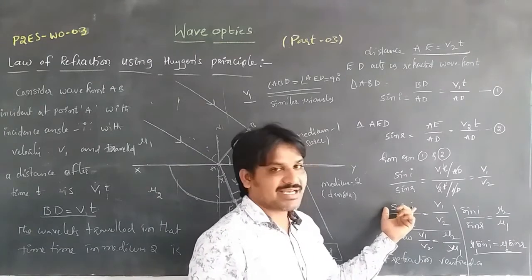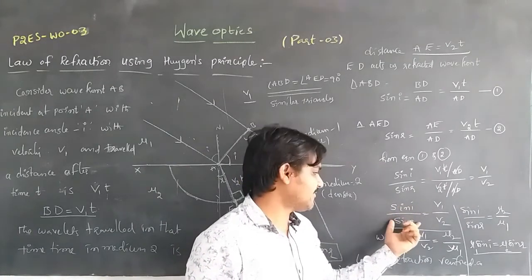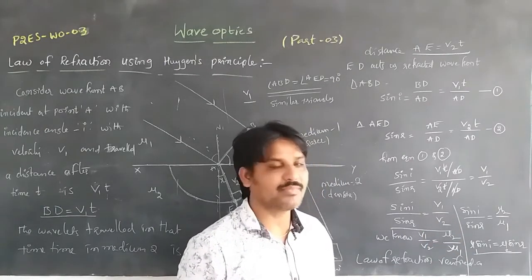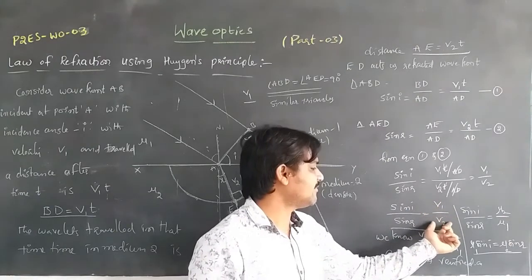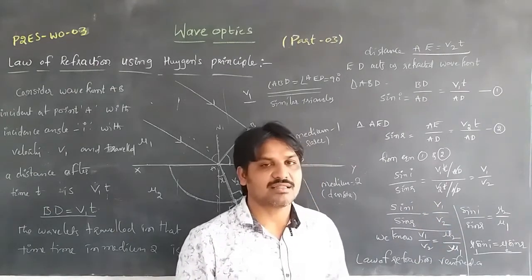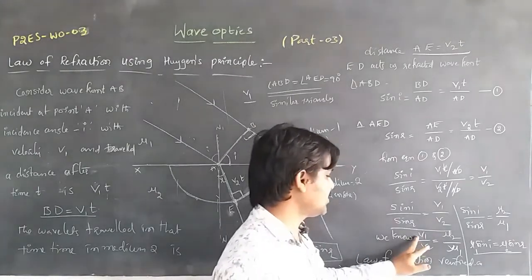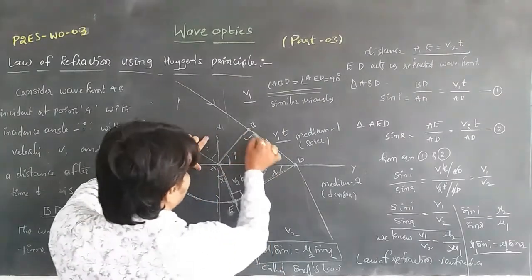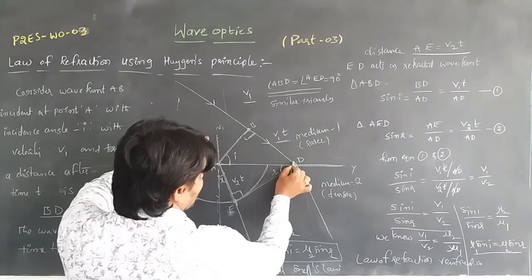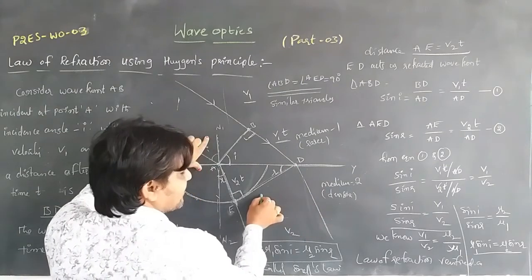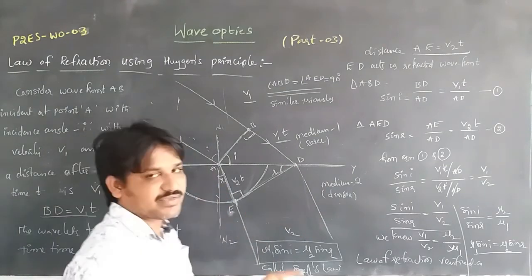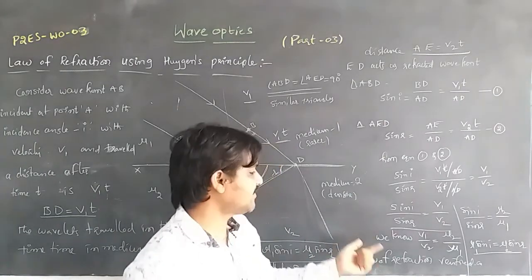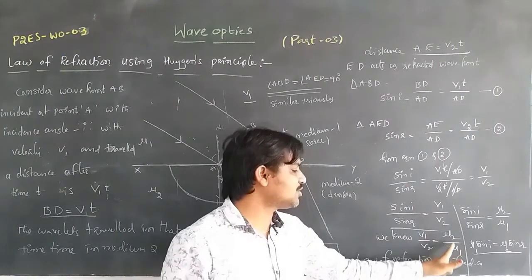The sine of the angle of incidence divided by the sine of the angle of refraction is equal to the ratio of velocities in medium 1 to medium 2, that is v1 by v2. From this the law of refraction is verified. We also know that if the velocity in the rarer medium mu1 is more, in the denser medium mu2 the velocity is less. So velocity is inversely proportional to the refractive index. So we write v1 by v2 is equal to mu2 by mu1.